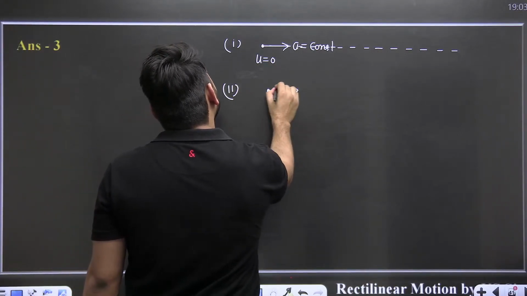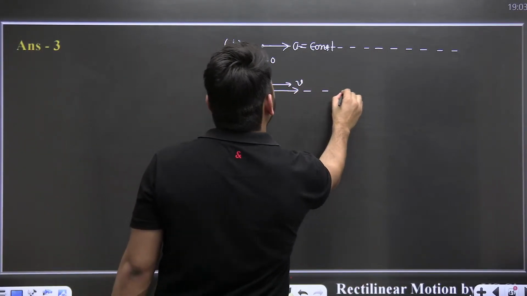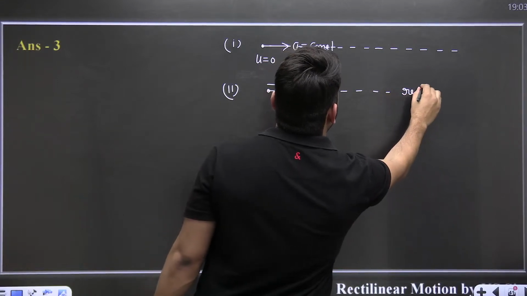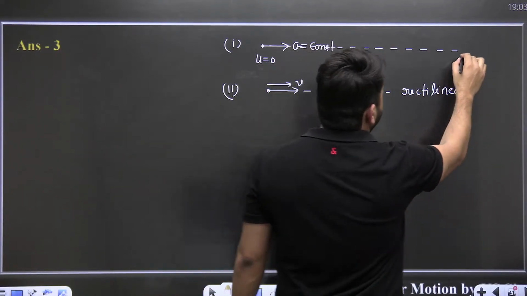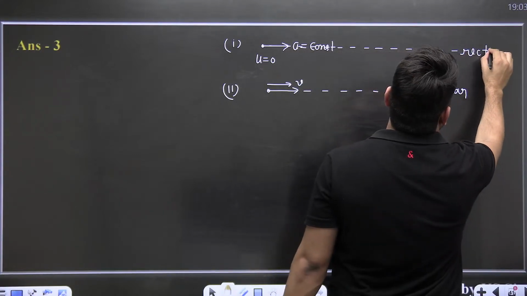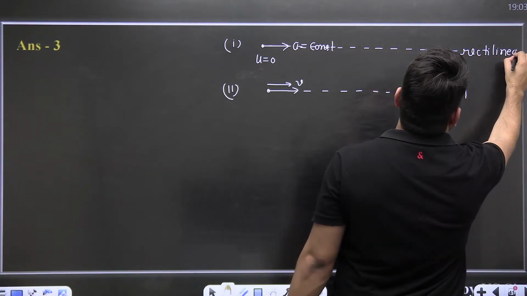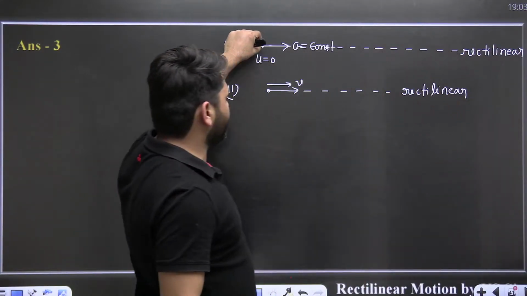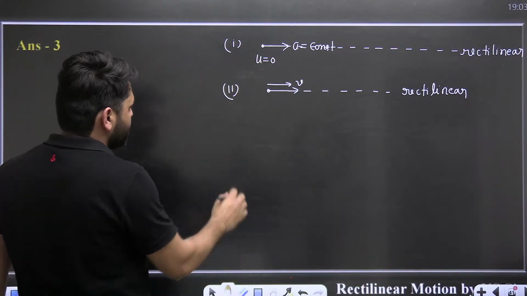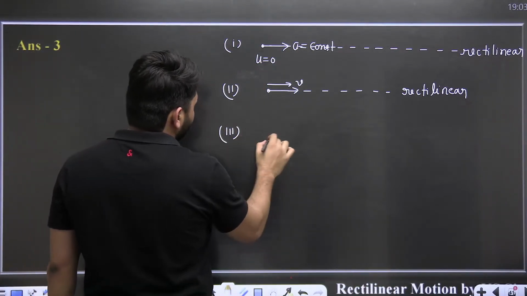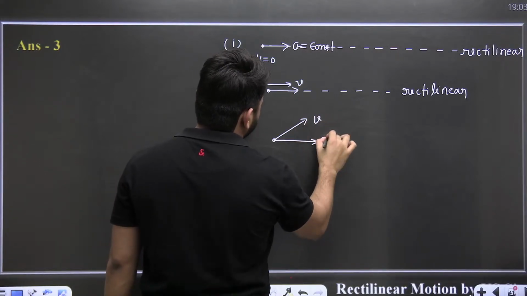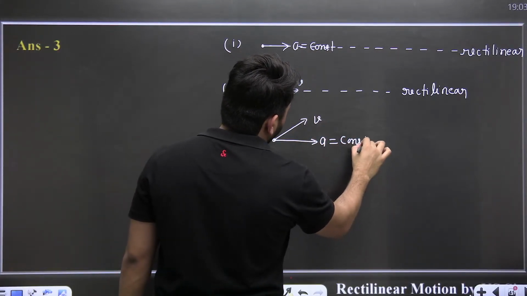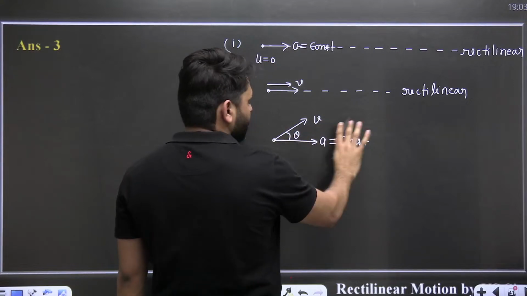If acceleration and velocity are in the same line, then also it is rectilinear. So for a motion to be rectilinear, these are the few conditions: either the initial velocity is 0 and acceleration is constant. For a motion to be projectile, acceleration must be constant, and there must be an angle between velocity and acceleration.